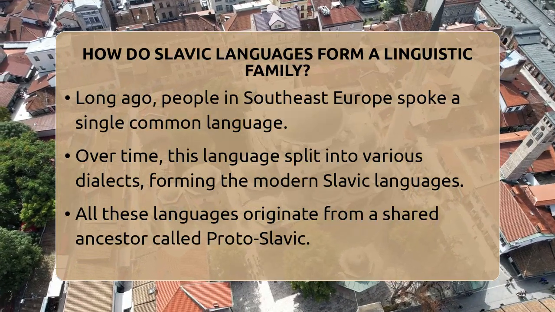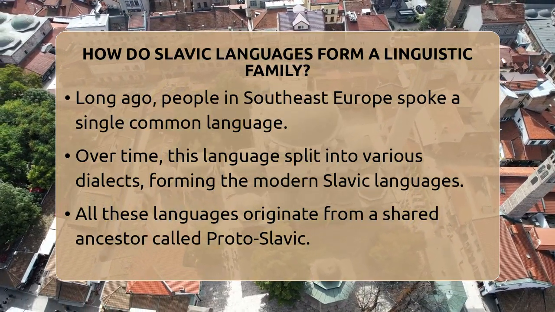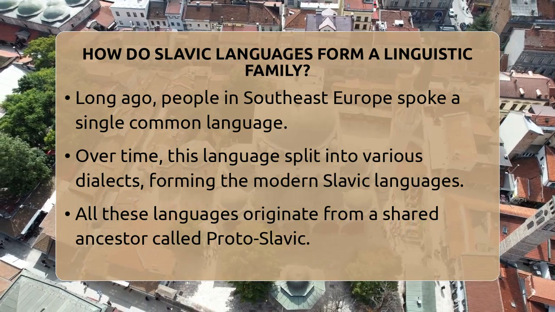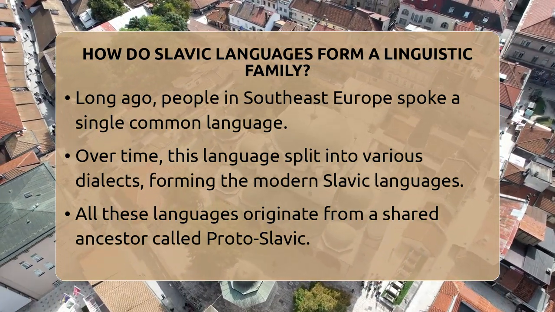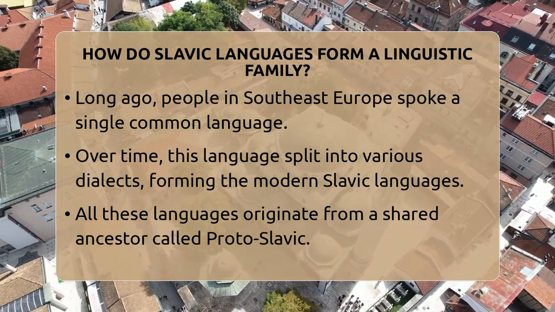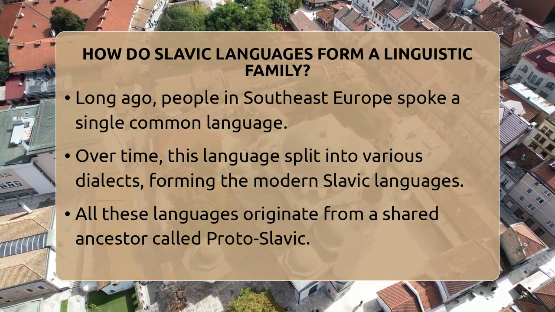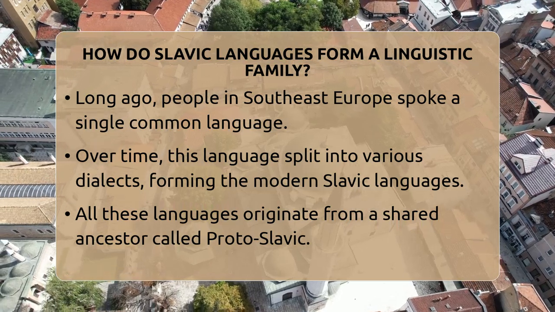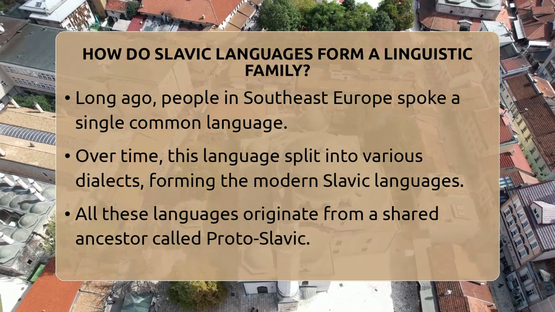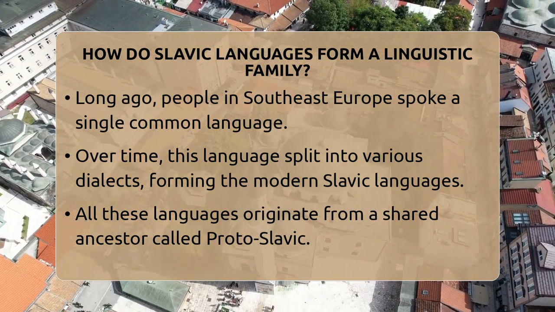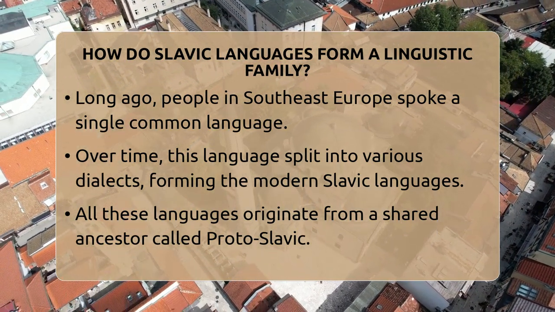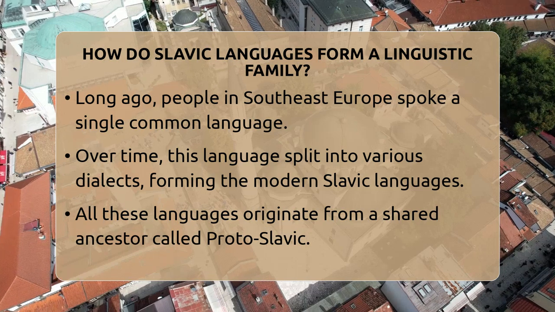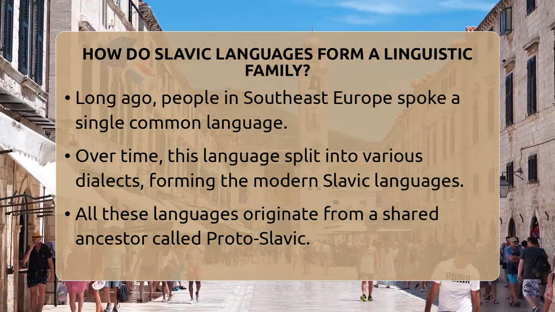How do Slavic languages form a linguistic family? Imagine a time long ago when people in what is now Southeast Europe spoke one common language. Over many centuries, this language split into different dialects, which eventually became the separate Slavic languages we recognize today. All these languages share a common ancestor called Proto-Slavic. This shared origin is what makes them part of the same linguistic family.